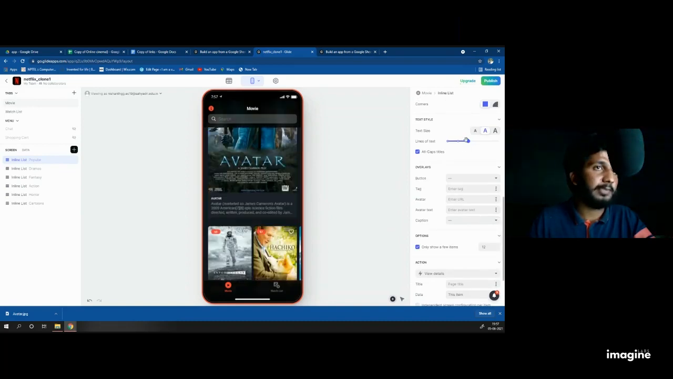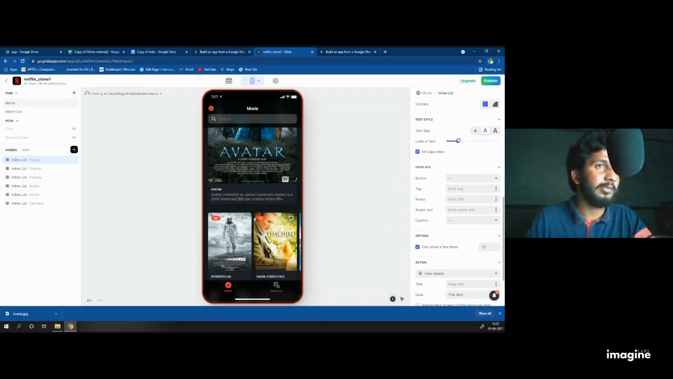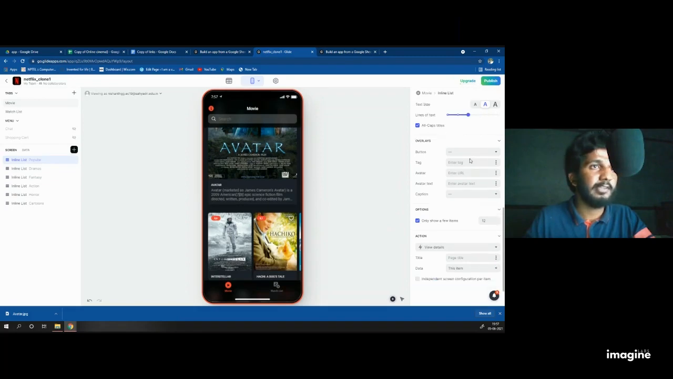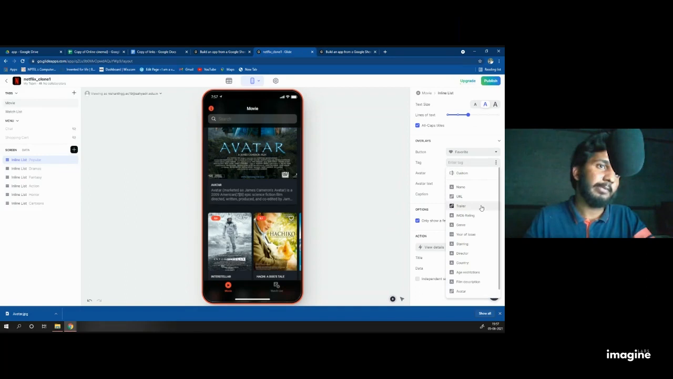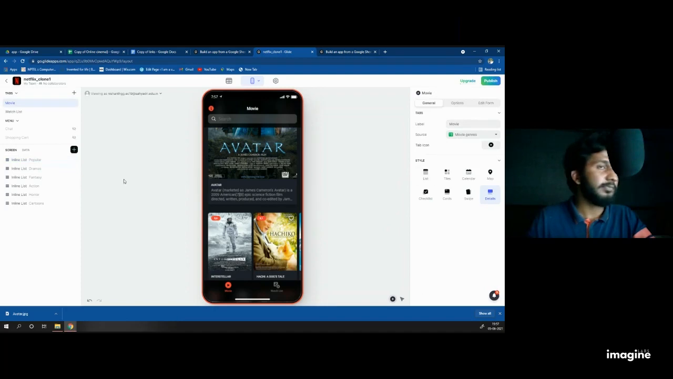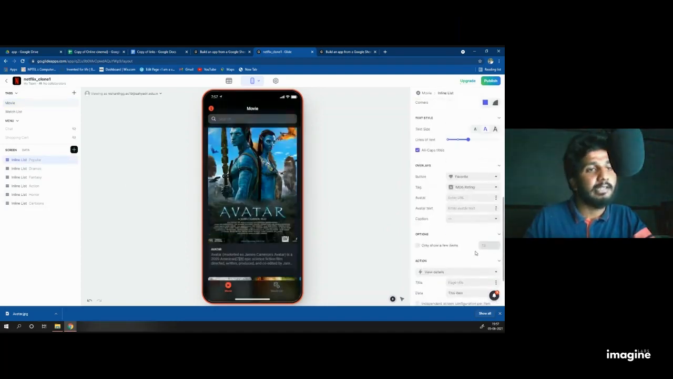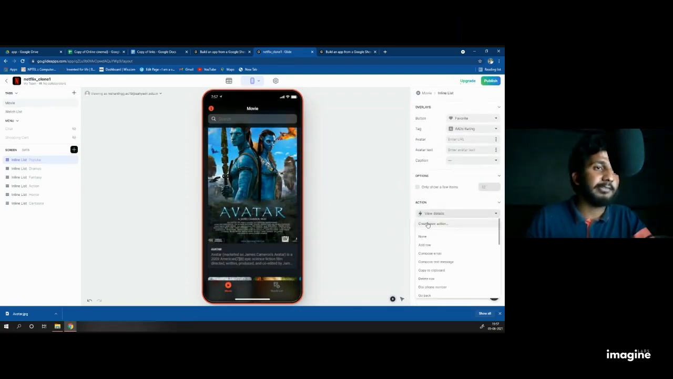I add a few descriptions. I want to see a little more. If you increase the description, you can see a little extra lines of description here. I don't want that much description here. I want only 2 lines, 3 lines is enough. And I add the button called favorite. And I add the tag as IMDb review rating. Then I show everything. And where is that Avatar? Show everything. Then the action button is similar to the old one.